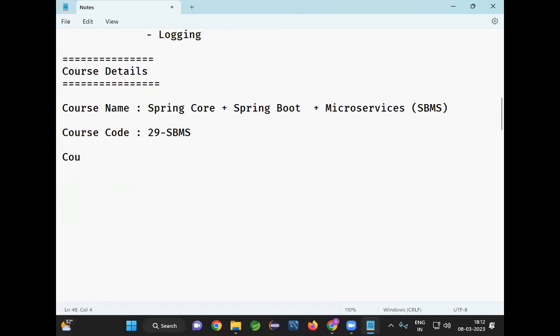Now, course duration: 3 months it is going to take, minimum 2.5 months. Daily I am going to take 2 hours of time. 2.5 to 3 months for Spring Boot and microservices. Today is the first session, so the start date is today. No more demo classes. Directly the main classes start from tomorrow with our Spring introduction.